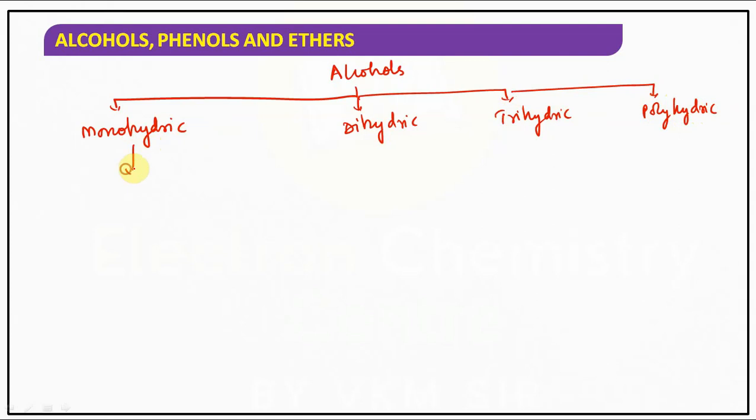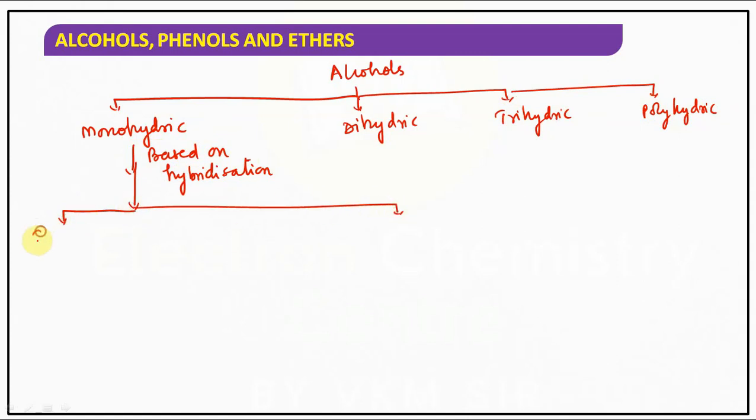So monohydric are further classified based on hybridization. Based on hybridization, we can classify into two types: Csp3-OH bond and Csp2-OH bond.